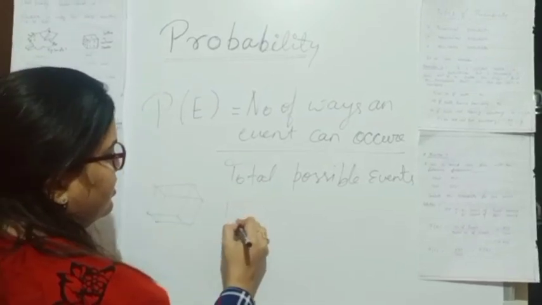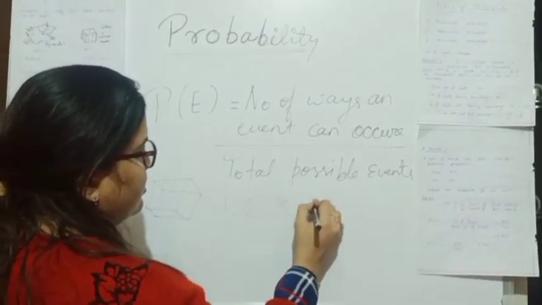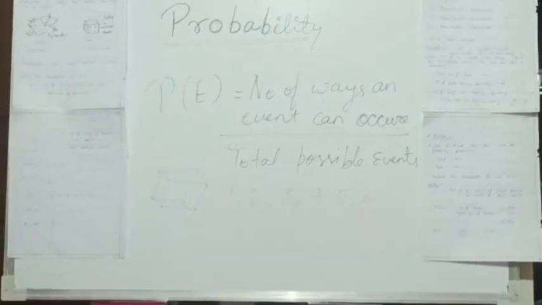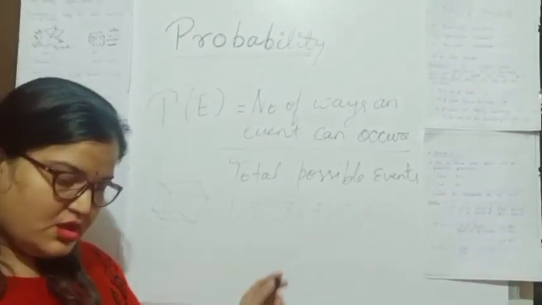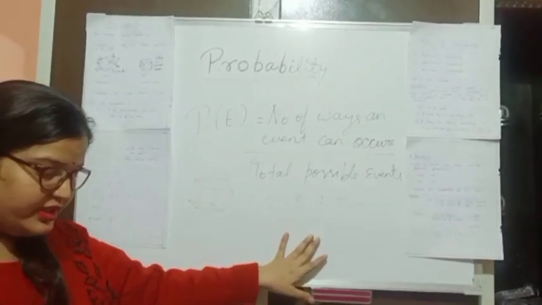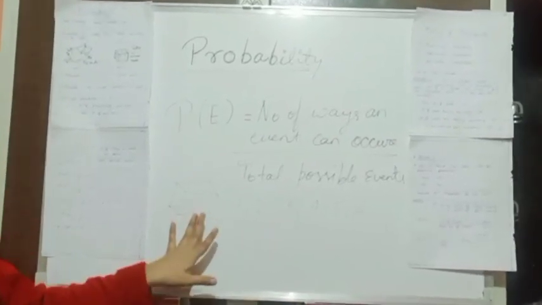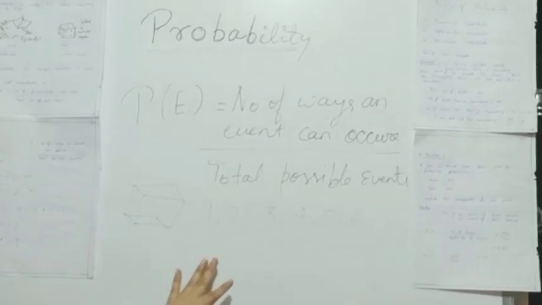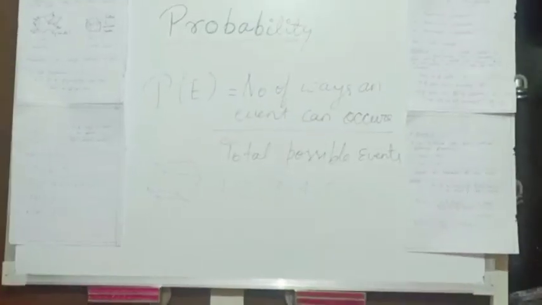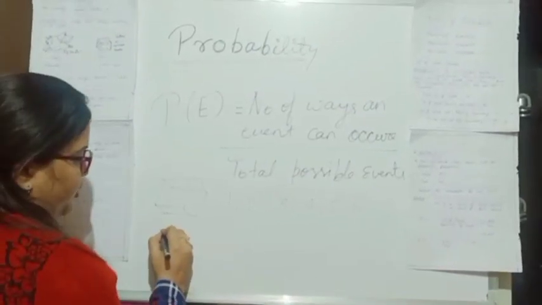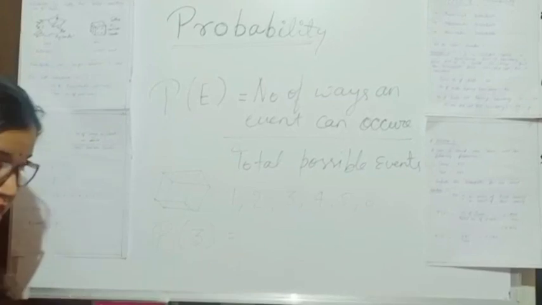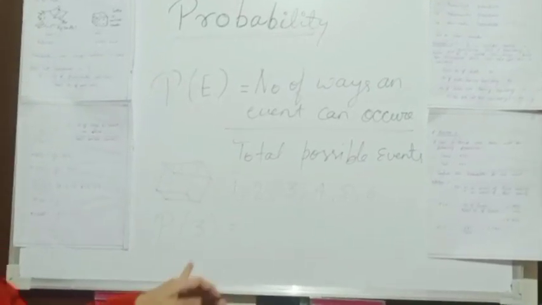If we roll a die, we obviously get a natural number from 1 to 6. So what is the probability that the die will land on a 3?